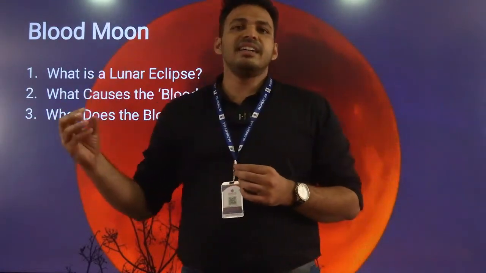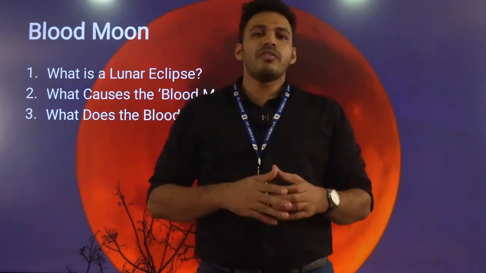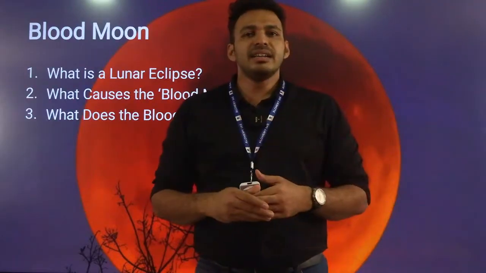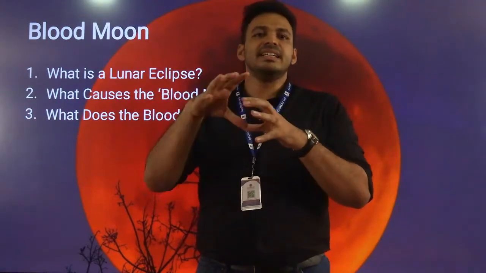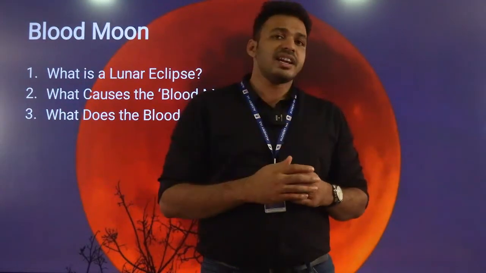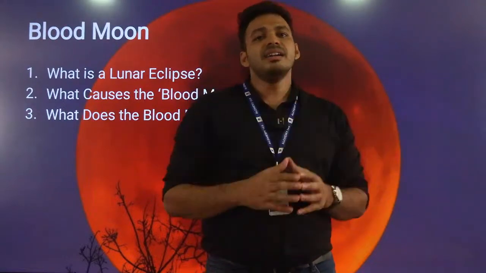When the sunlight passes through the earth's atmosphere, the lower wavelength lights like blue, violet, indigo will be scattered in the atmosphere, but only the higher wavelength visible radiations like red and orange reach the moon.